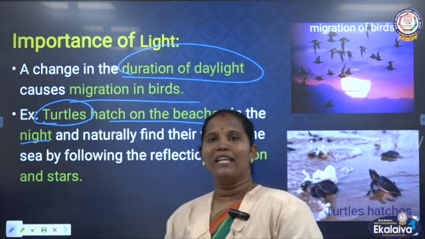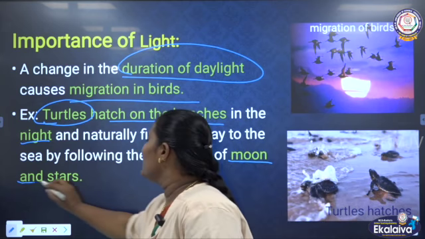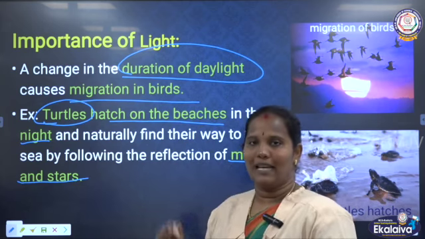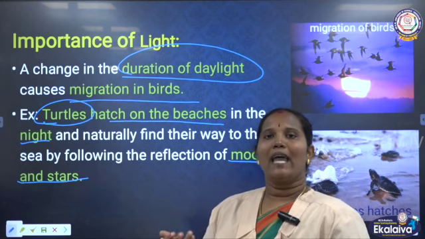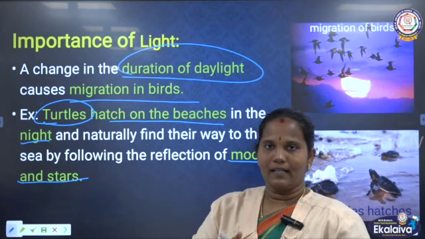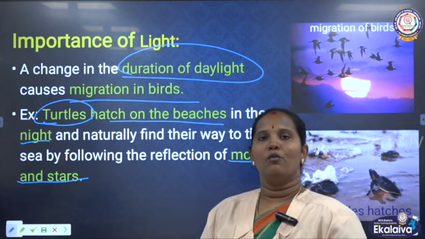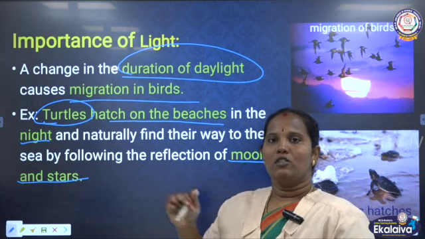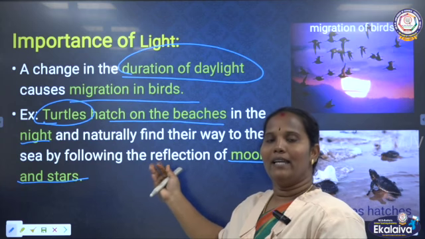How does it happen? Through the reflection of the moon and stars light. They get the light from there. So naturally, after hatching the eggs on the beach side, they can move from their natural place. So this is the way animals depend on light for their activities.